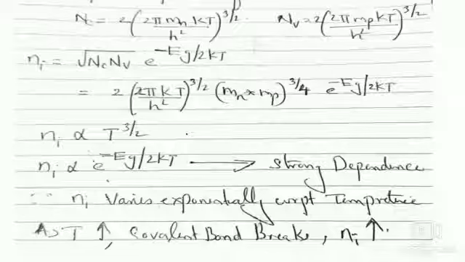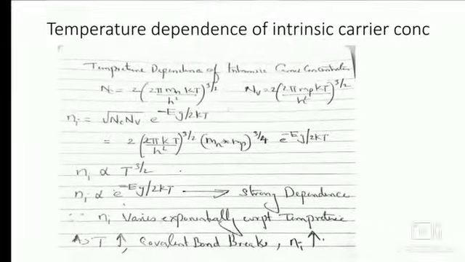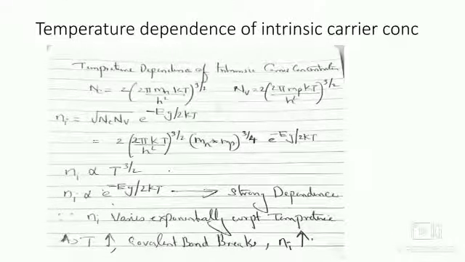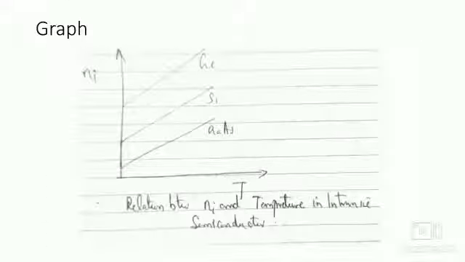They break the covalent bond and acquire the energy to transition to the conduction band across the forbidden gap, thereby creating electrons in the conduction band and holes in the valence band, which results in an increase in intrinsic carrier concentration ni.